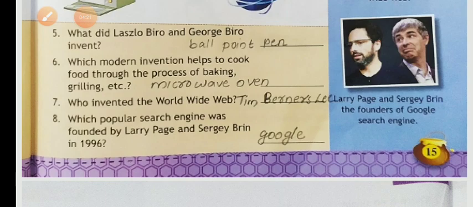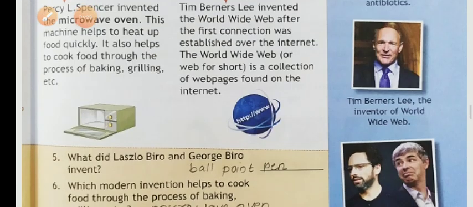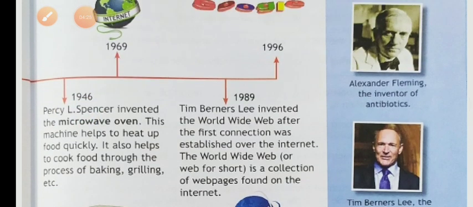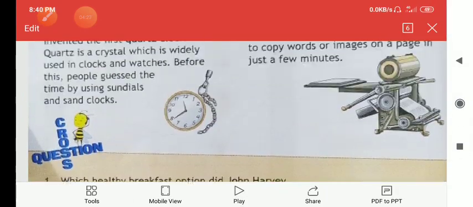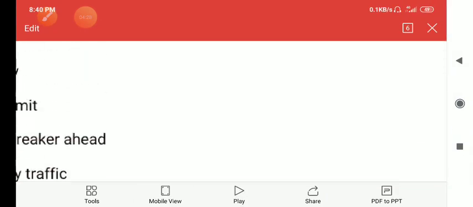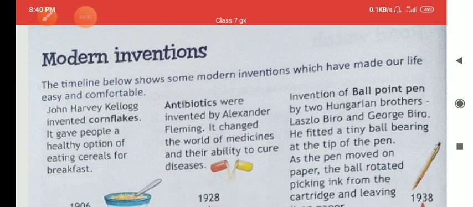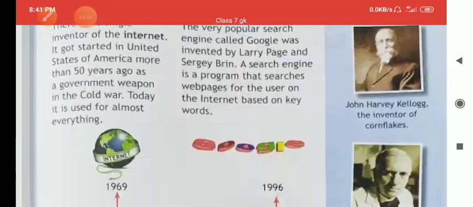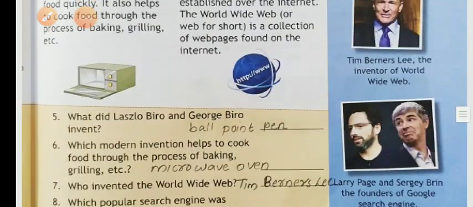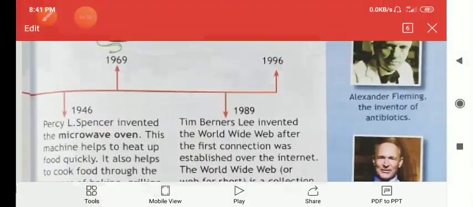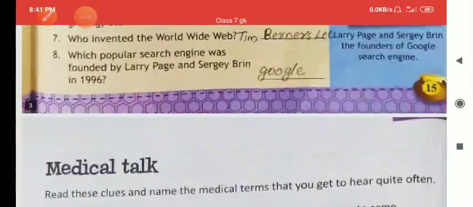Okay, and in this lesson we can revise what we learned. We learned the names of some inventions and we learned the names of some inventors. And some pictures are also given here, the inventors' pictures.